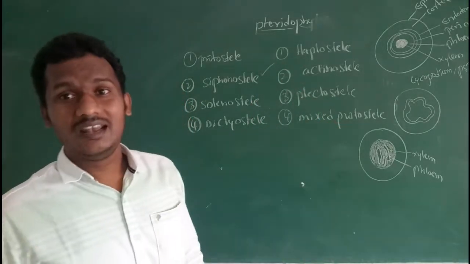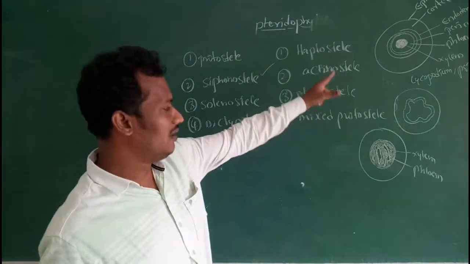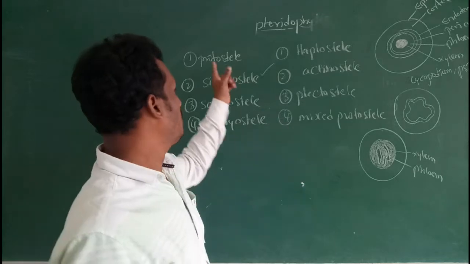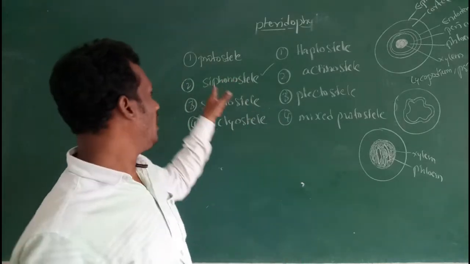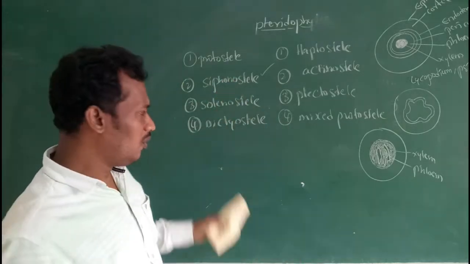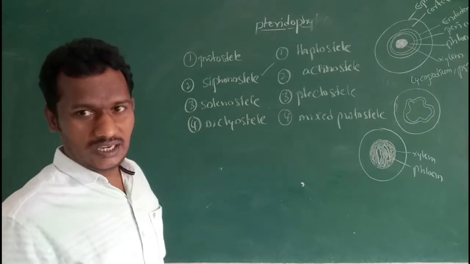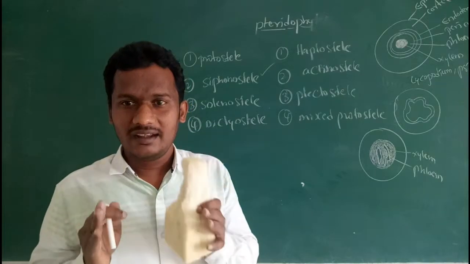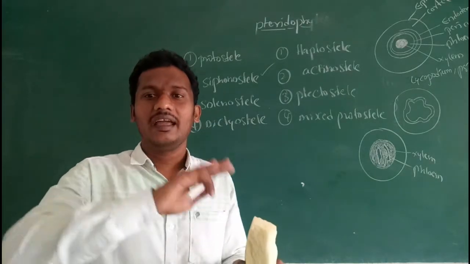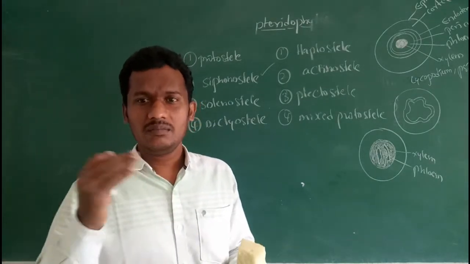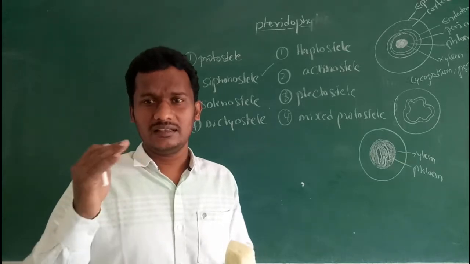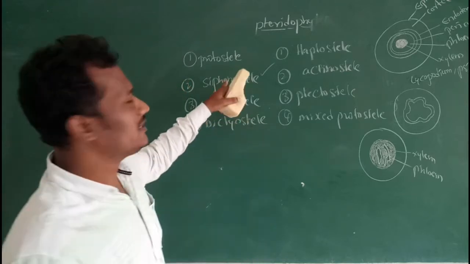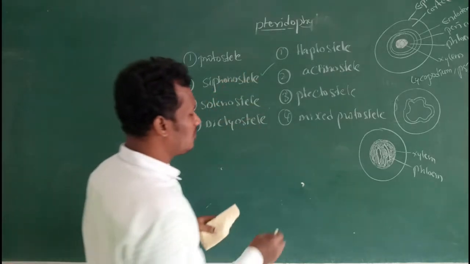Siphonostele is protostele with a medulla. Generally in protostele the medulla is absent. Protostele with a medulla is known as a siphonostele. In siphonostele, the medulla or pith is located as a central core. It is surrounded by xylem, then phloem, then pericycle, then endodermis, cortex, and epidermis. This is known as a siphonostele.